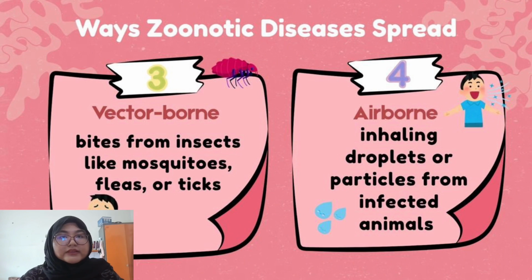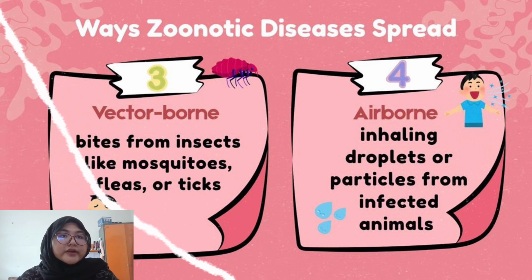Another way is by vector-borne transmission. Vector-borne transmission happens when insects like mosquitoes, fleas, or ticks carry the diseases from animals to humans. For instance, mosquitoes can spread malaria and also West Nile virus.